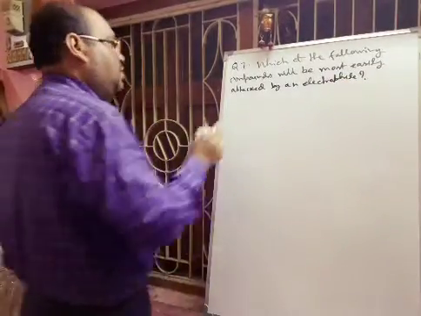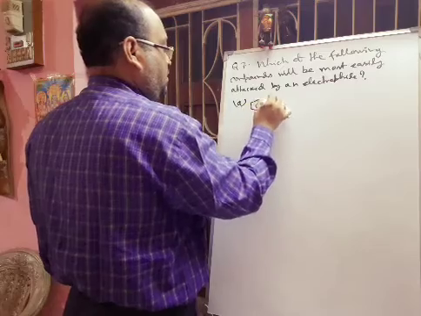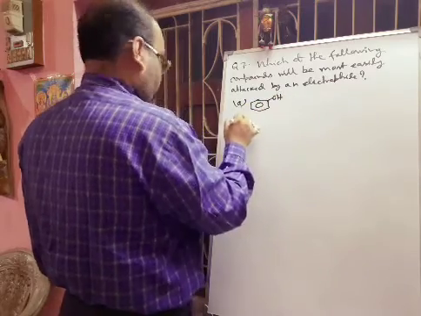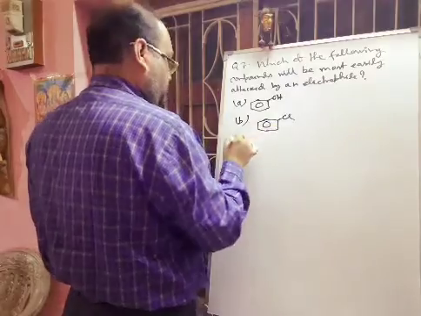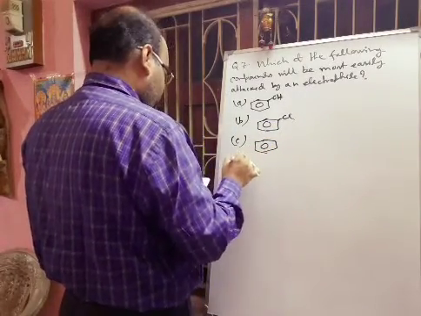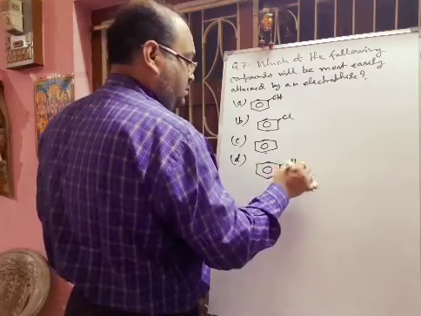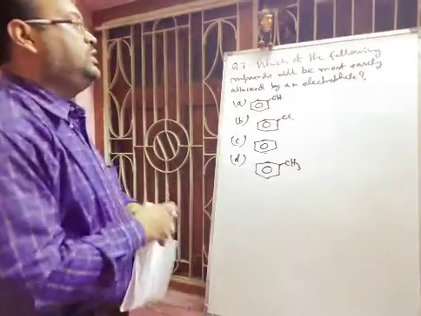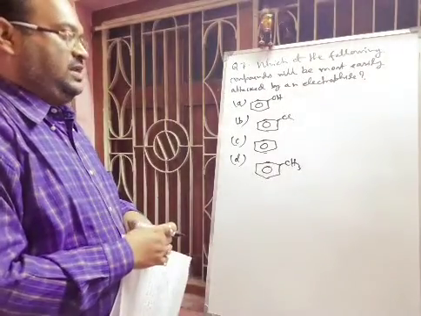Options are given: A, phenol, B is chlorobenzene, C is benzene, and D is toluene. So which of the following compounds will be most easily attacked by an electrophile?